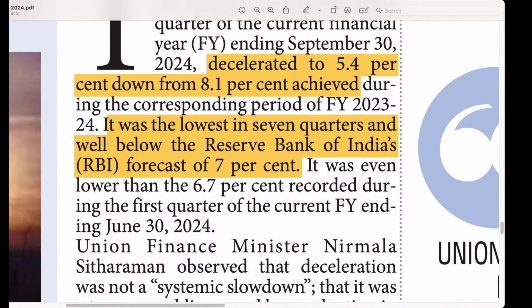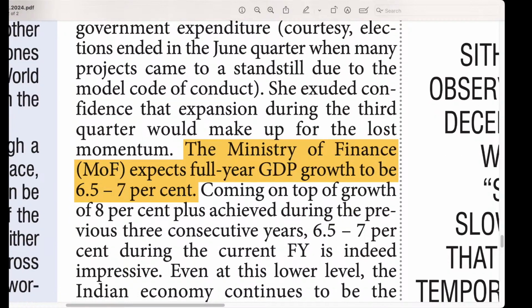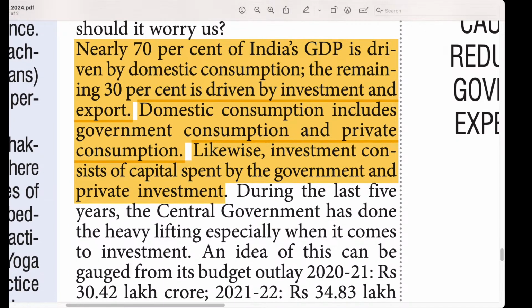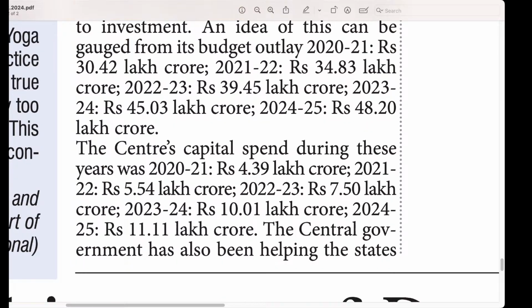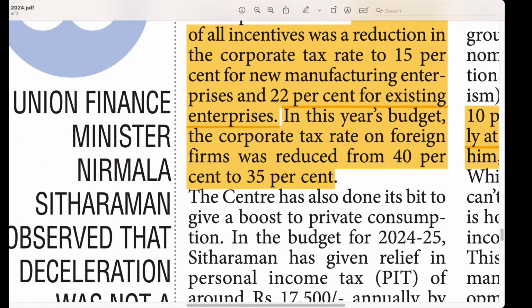Then the Minister of Finance expecting GDP growth, and how much percentage comes from India's GDP from domestic and private investment, like 30% and 70%, that we should know. And what is domestic consumption and investment, you should know. After that, these are different types of statistics. It is not possible for everybody to remember, so you can ignore these.